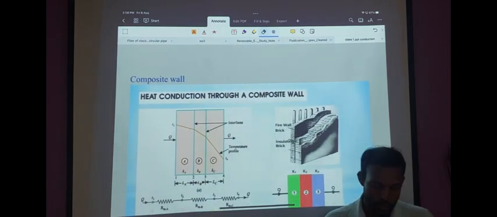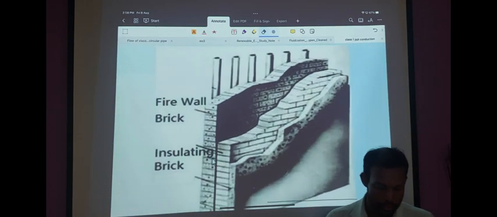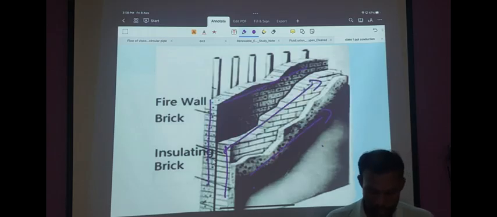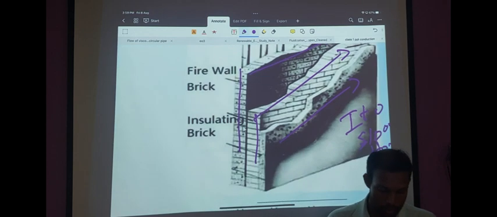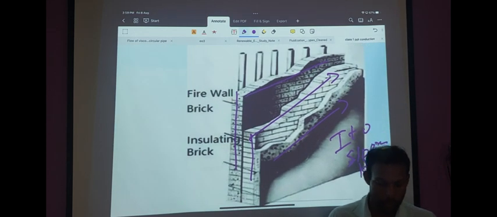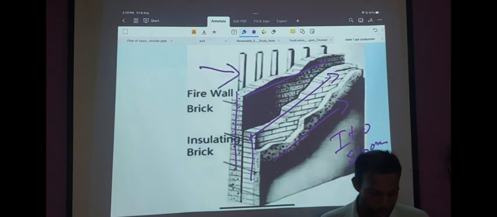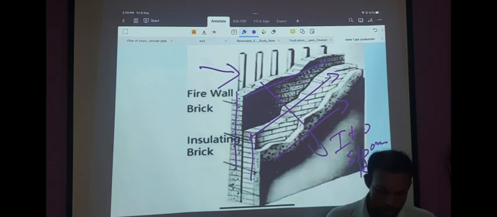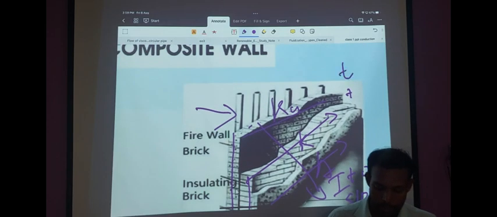Now let's look at a composite system containing 3 walls. All these walls are at steady state, isotropic material, and homogeneity of the system is maintained. We will apply Fourier's law. Heat is being conducted from the inside of the wall to the outside through 3 layers with different thermal conductivity and maintained at different temperatures. The inner wall, let's say, is being maintained at temperature T1.